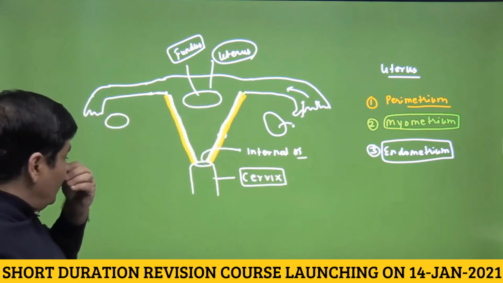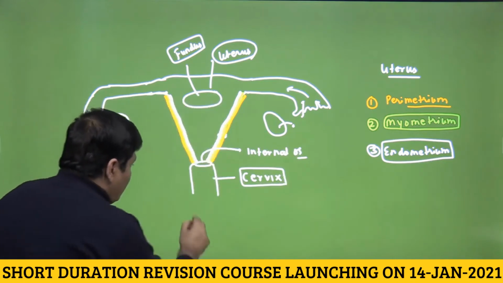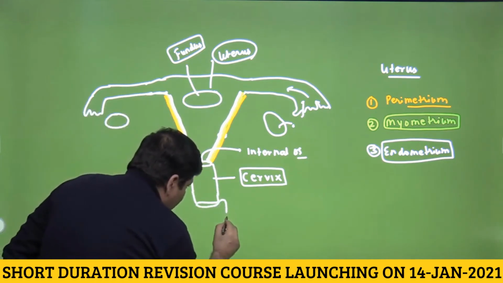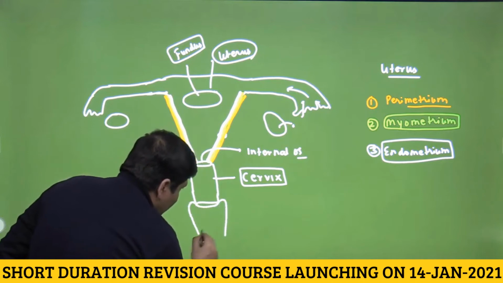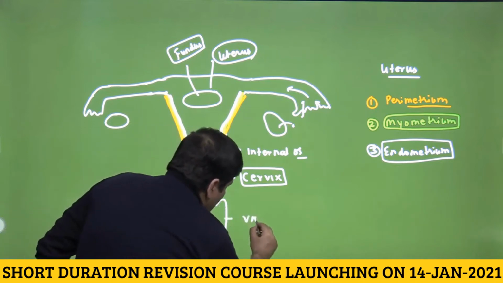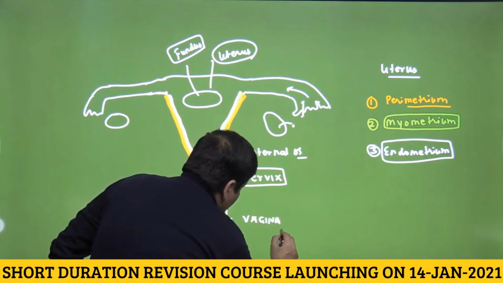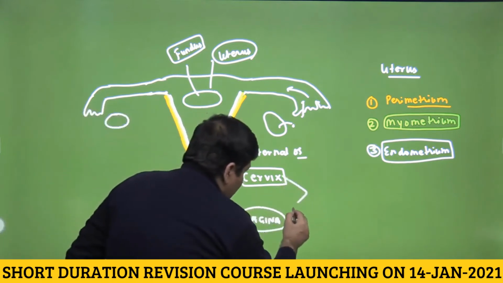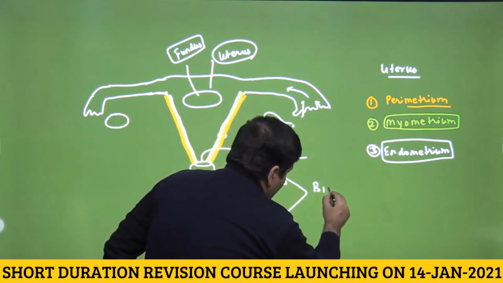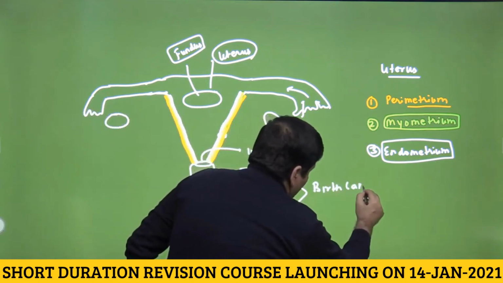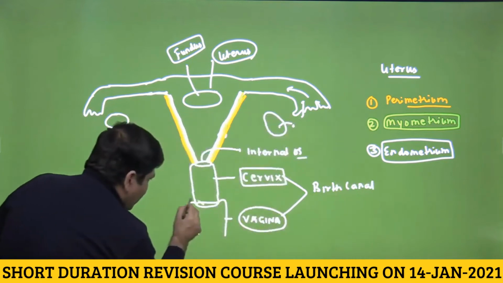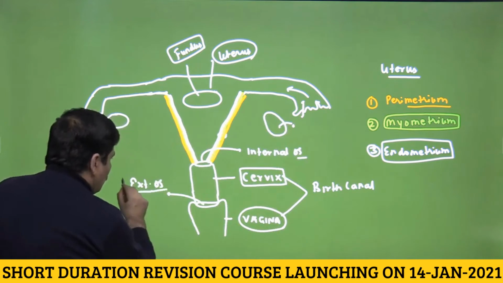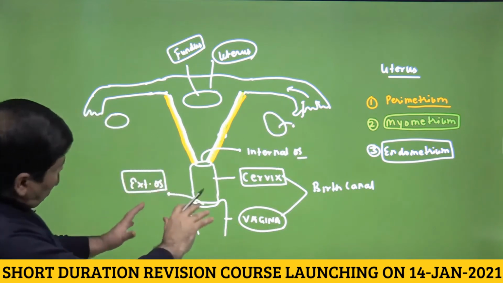It leads to the cervix, and then at the end of the cervix there would be another opening, and then it will open into the vagina. So these are the secondary sex organs in the female, and the cervix and the vagina form what is called the birth canal, and this opening is called the external os.